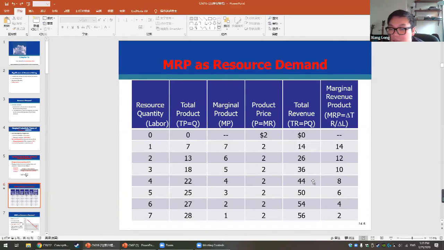The first way, we use the difference between the total revenue, 44 minus 36, divided by the change of labor. So it's equal to 8. On the other side, we can directly use the marginal product multiplied by the price. So we got the marginal revenue product. This should be very easy.